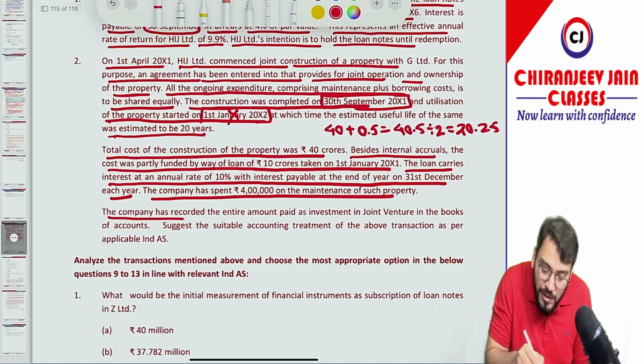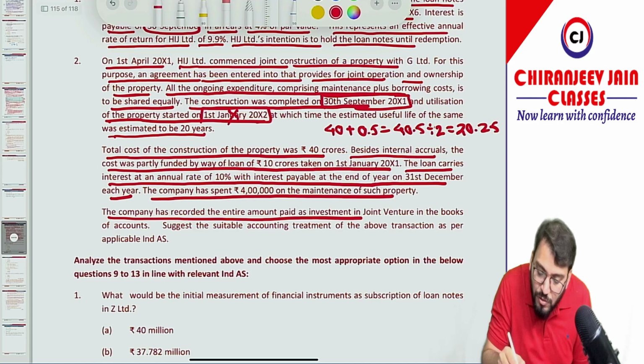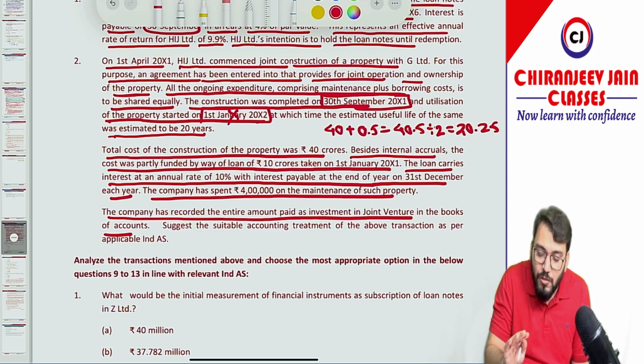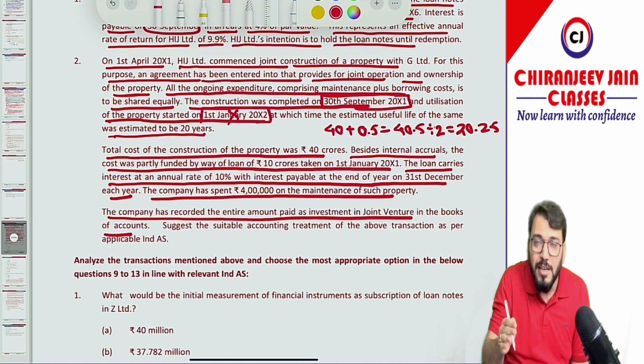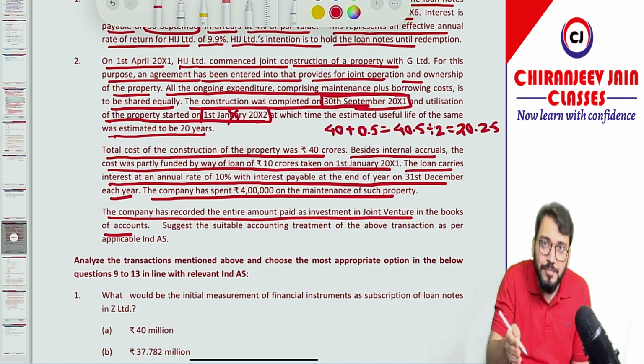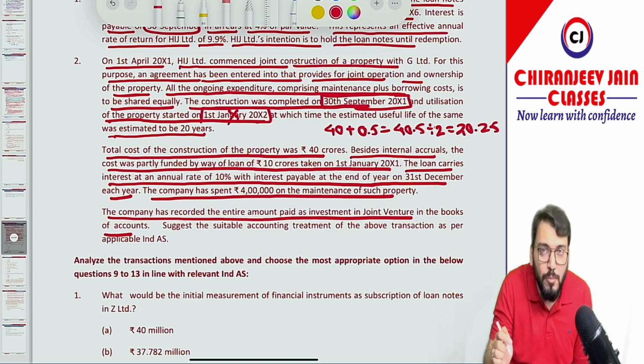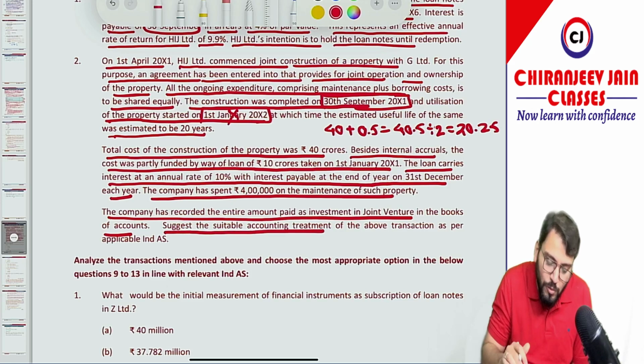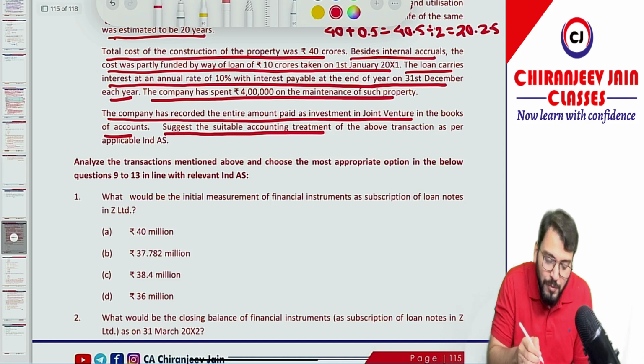The company has recorded the entire amount paid as investment in joint venture in the books of account. This is not correct. This will not be recorded as an investment in joint venture because it is a joint operation as per Ind AS 111. The share of assets and the share of expenses will be recognized on a proportionate basis in the individual financial statements of both joint operators. Suggest the suitable accounting treatment. Okay, we'll suggest. Let us come to point number 1.